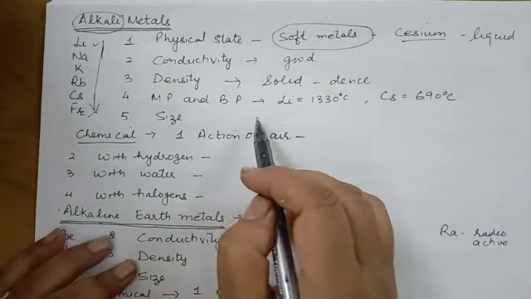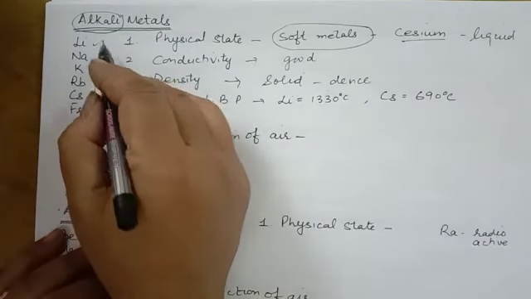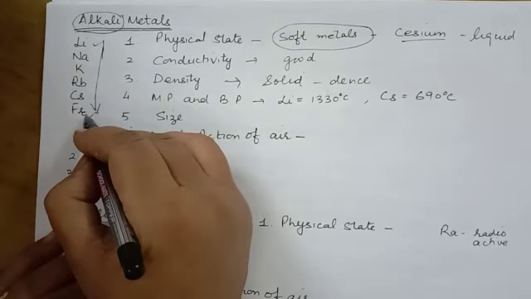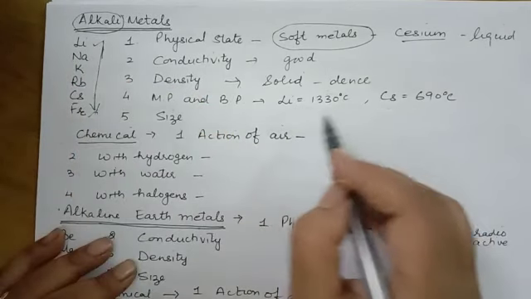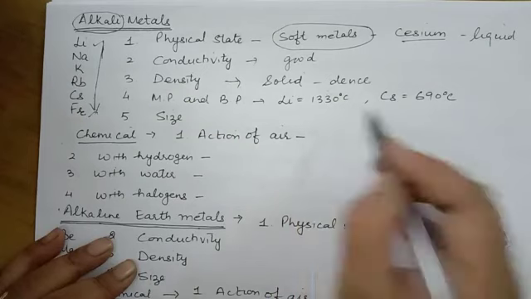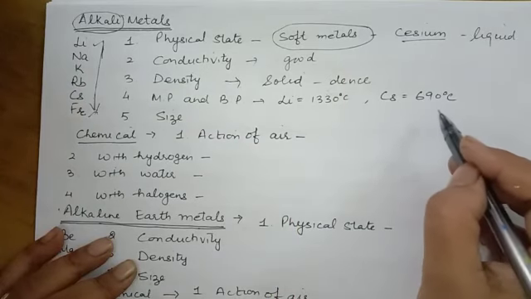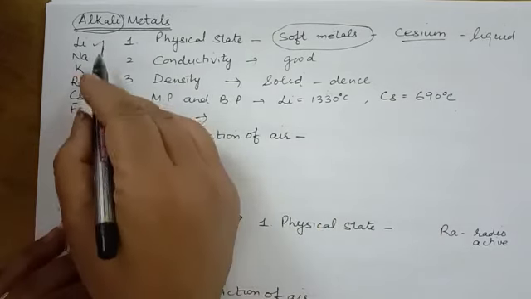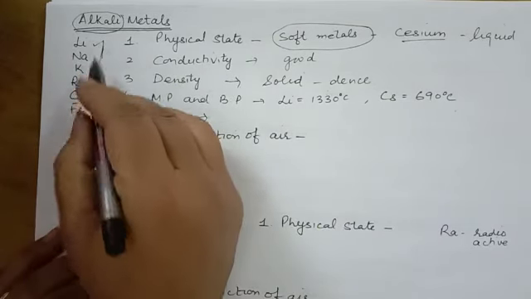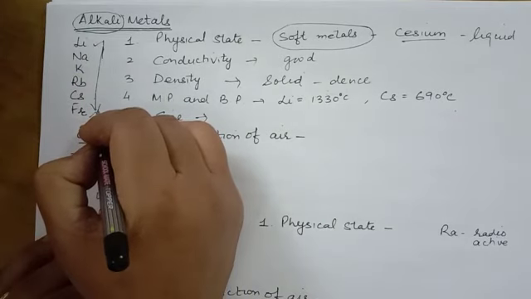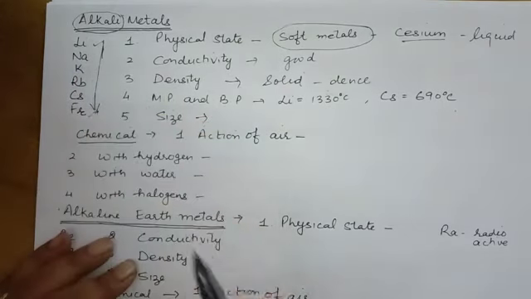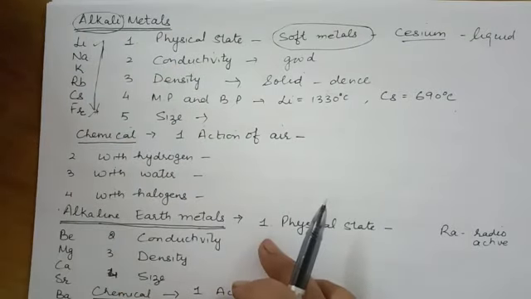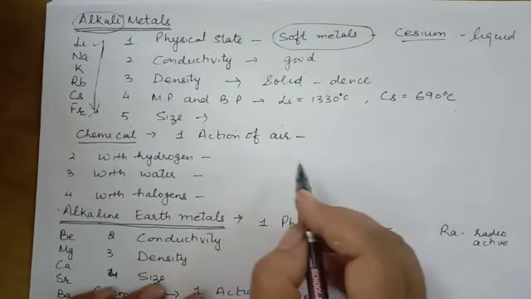Melting point and boiling point. The melting point and boiling point also decrease when we move down from lithium to francium. That is why lithium has 1330 degrees Celsius whereas cesium has 690 degrees Celsius. Size. The size increases when we move down. As atomic mass increases, the size increases. Now chemical properties. Action of air.